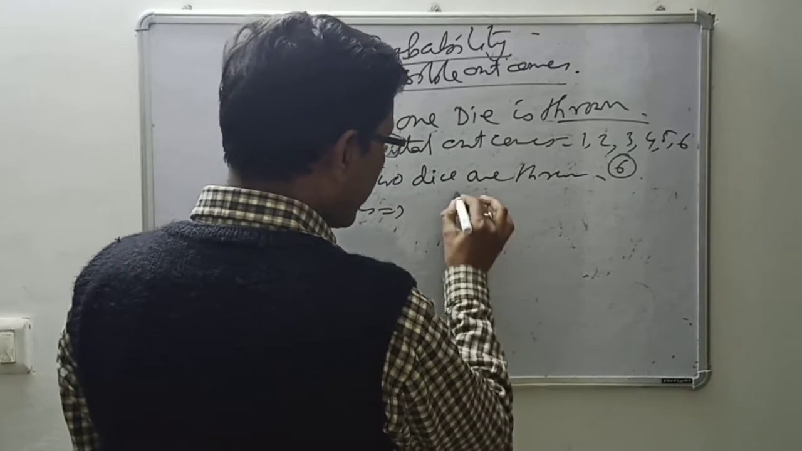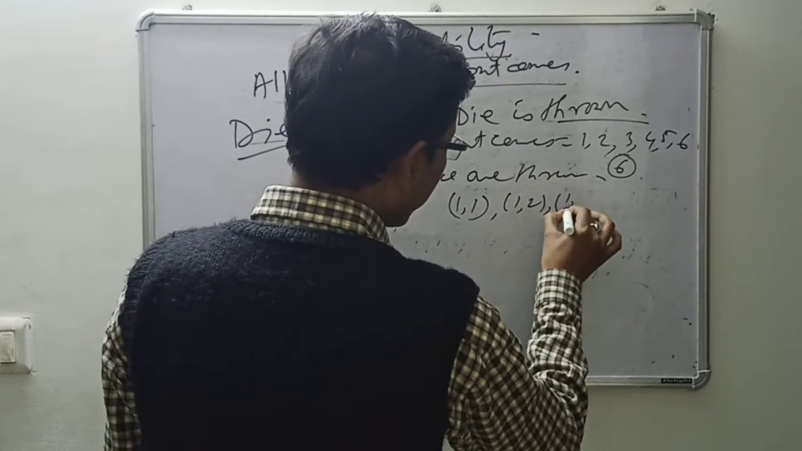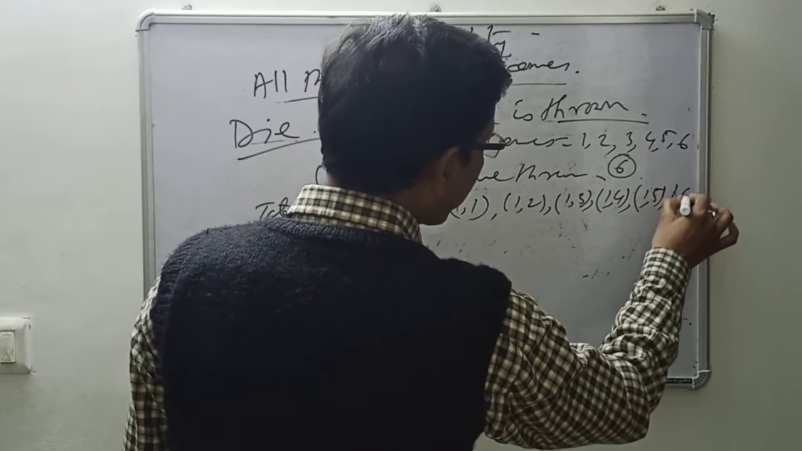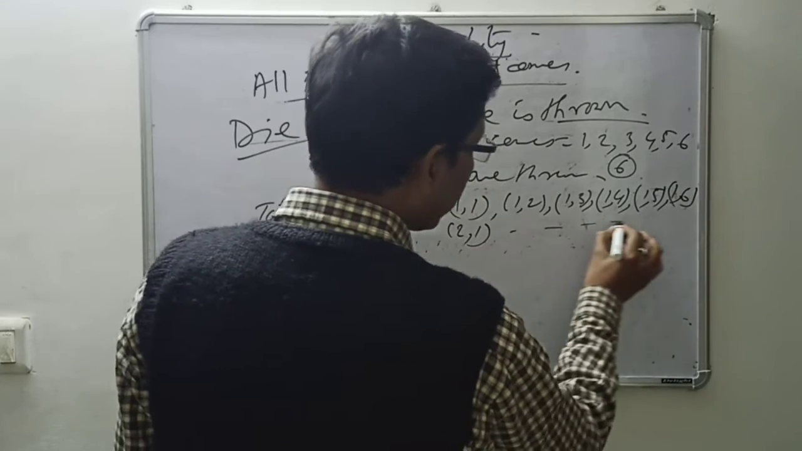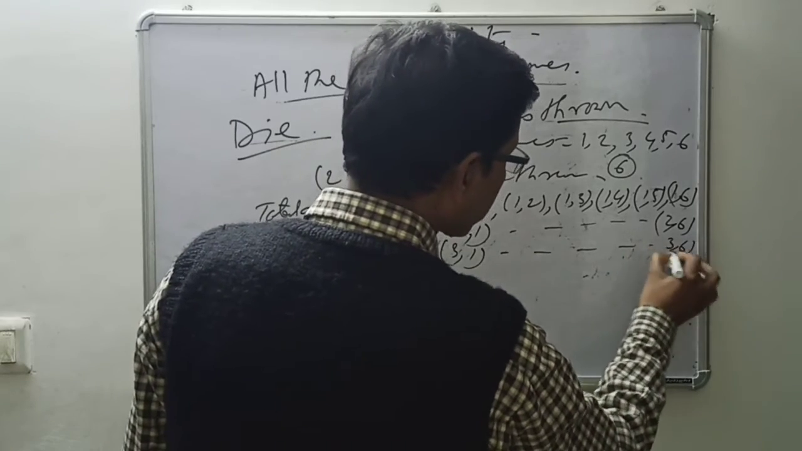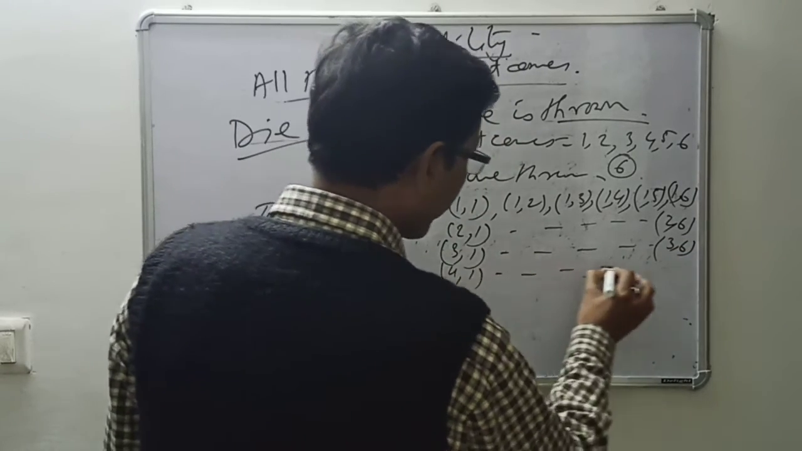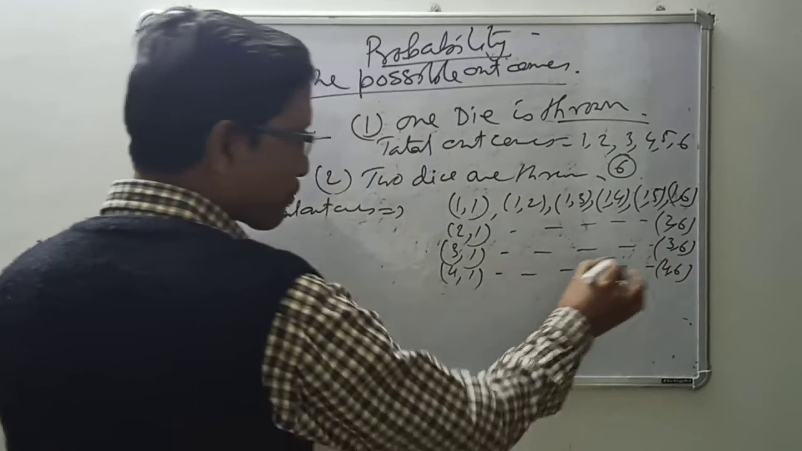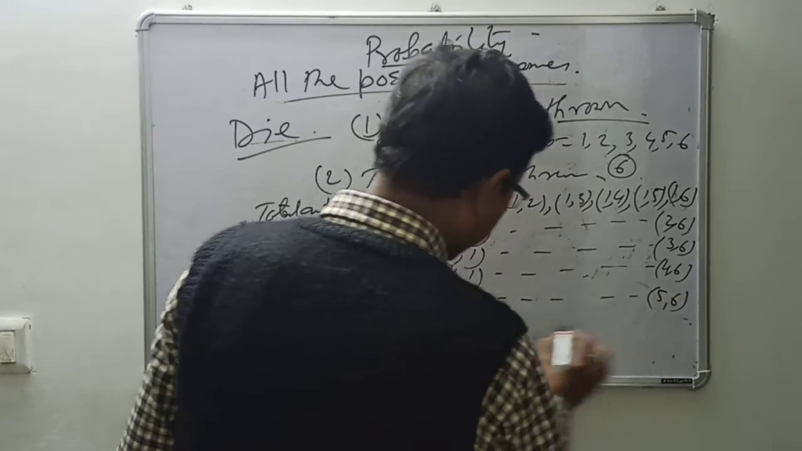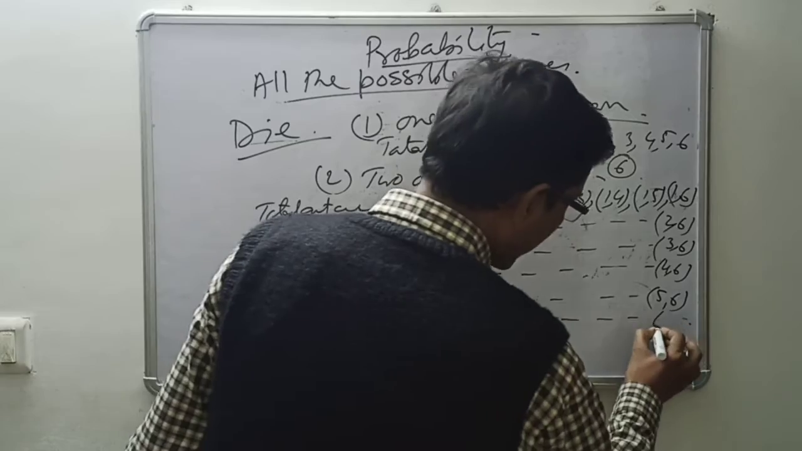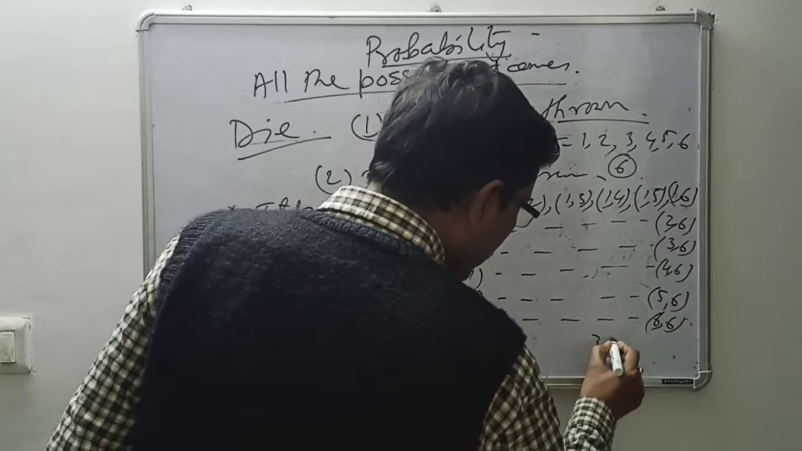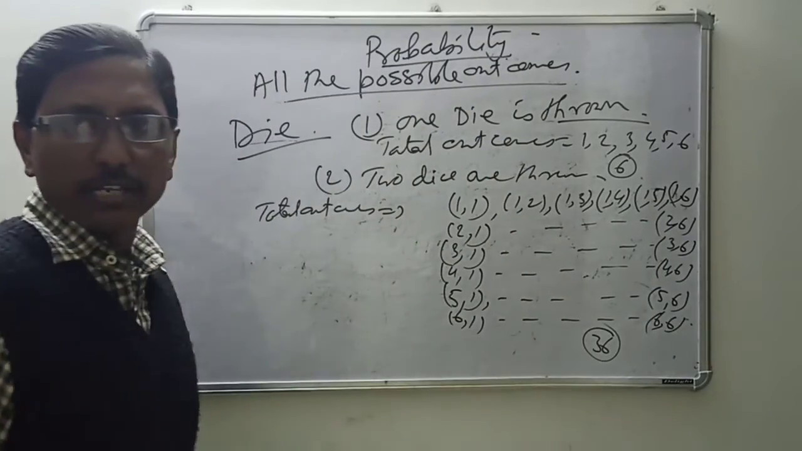So it may be 1,1; 1,2; 1,3; 1,4; 1,5; 1,6. Similarly 2,1 and so on up to 2,6; 3,1 up to 3,6; 4,1; 4,2; 4,3 up to 4,6; 5,1 up to 5,6; and 6,1 and so on up to 6,6. Here are so many types of problem you may get. Total outcomes is how much? Look, 6 into 6 is 36.